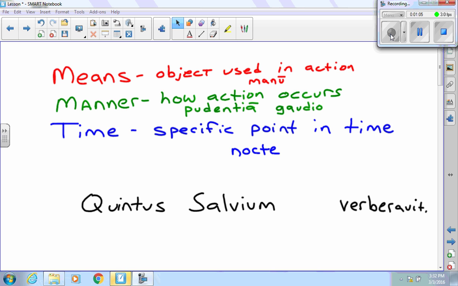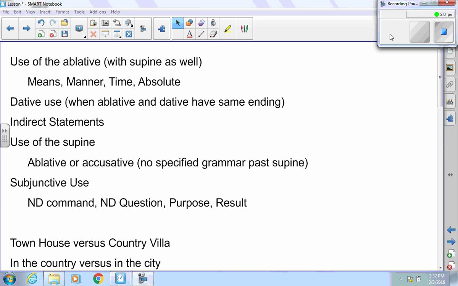So means is typically an object used in the action. Manner is typically, or it always is, how the action occurs. Could be emotion, doesn't have to be. Time is a specific point on the timeline. If it were accusative, it would be during the night, over a period of time. But the ablative of time is specific, very, very specific.